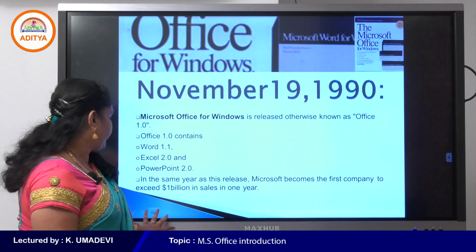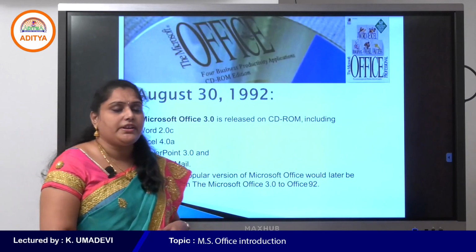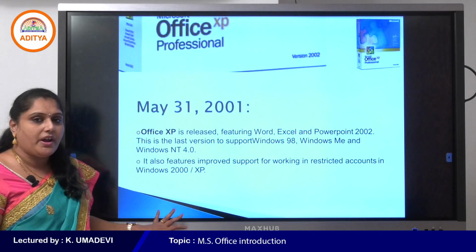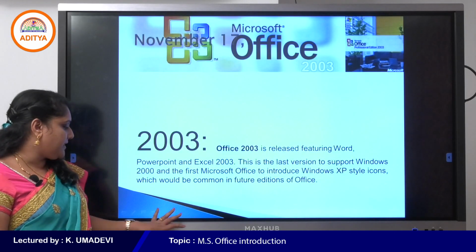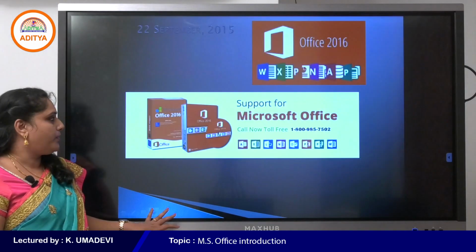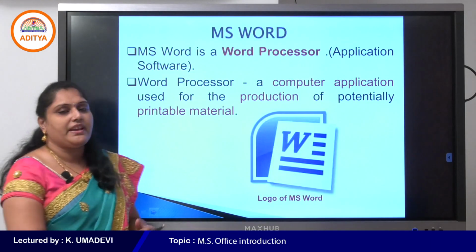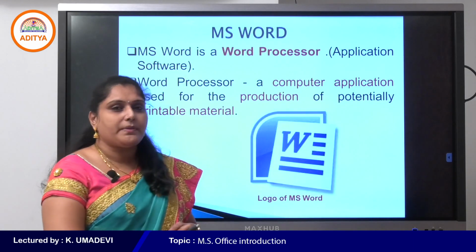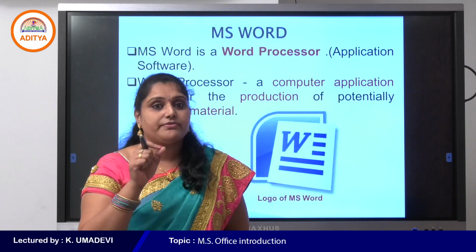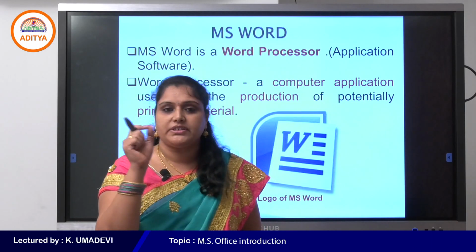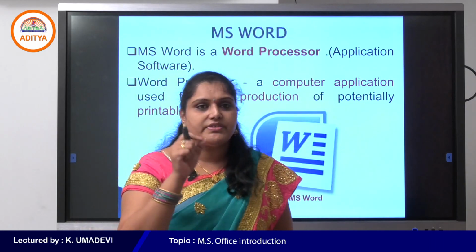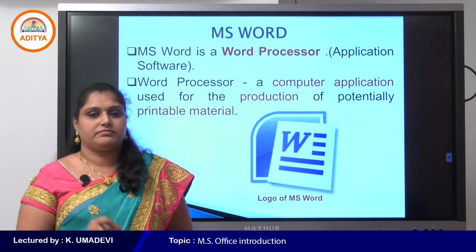Okay, students? What are the different applications available in MS Office? Word, PowerPoint, Excel, Access, Outlook, etc. Am I right? Now, the first application, and the most popular application available in MS Office, is MS Word, Microsoft Word. Microsoft Word is simply called a word processor application.